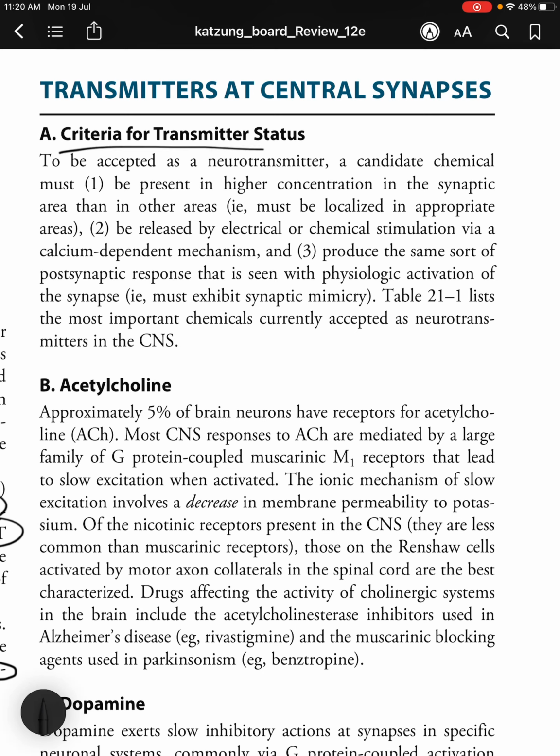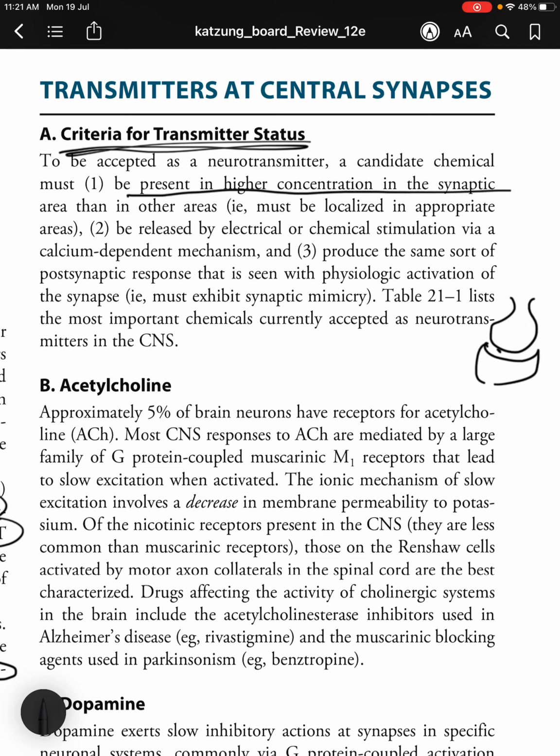So, transmitters at central synapses, you have the criteria for a transmitter status. To be accepted as a neurotransmitter, a candidate chemical must be present in a higher concentration in the synaptic area than in other areas. Okay, that is at the synaptic area. Then it must be localized in appropriate areas.